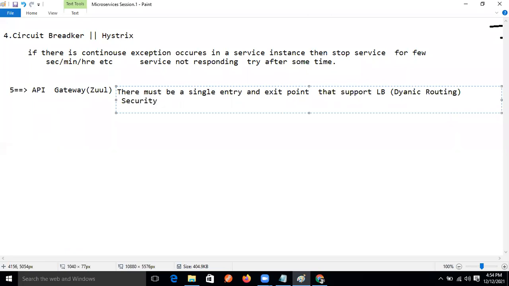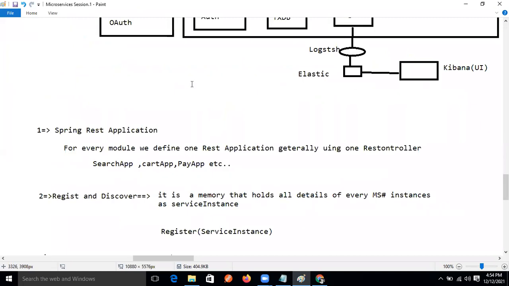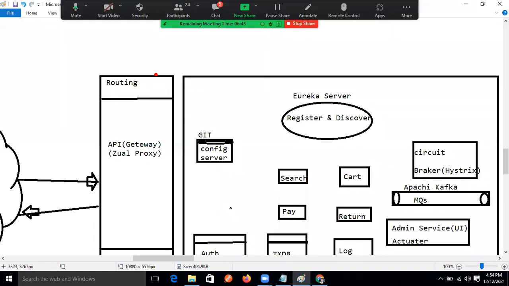Security or filter, etc. These things, if you want to implement them, for that purpose we are implementing what? Gateway. We are using API gateway, and for this one we will use Zuul proxy server. This one also works like, you can say, the front controller in Spring Boot, right?